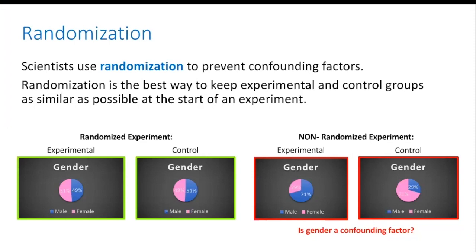On the right, in red, you can see a non-randomized experiment. Here, the experimental group only has 29% female patients, but the control group has 71% female patients. Because the experimental and control groups are not equal in terms of their percentage of male and female patients, the results of this study may be biased by gender, so the results are then affected by a lack of randomization.